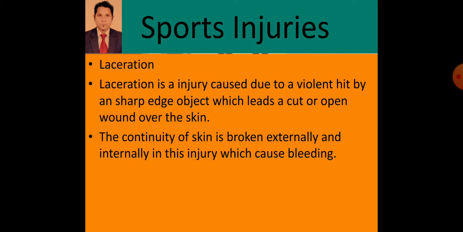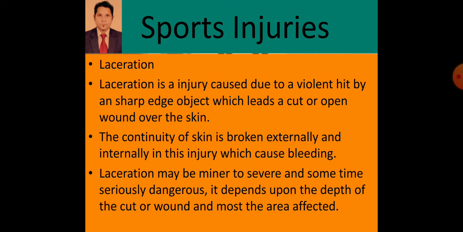So there is external, visible bleeding. We can see the bleeding outside. Laceration may be minor to severe and sometimes seriously dangerous. It depends upon the depth of the cut or wound and the area affected.